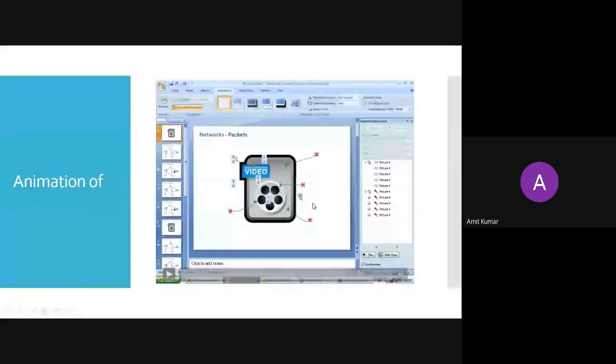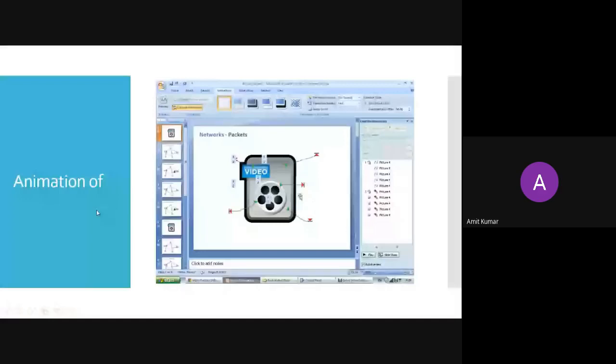Okay, so we shall continue. Now there are three types of switching. First is known as circuit switching, second is known as packet switching, and third is known as message switching. Here we are going to see how circuit and packet switching take place.